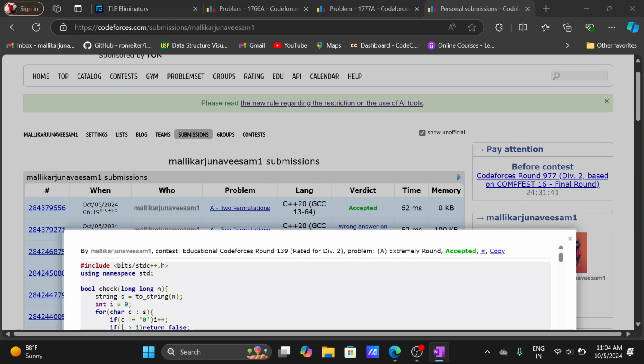Whenever the remainder is greater than or equal to 1, we use a variable, say i, and increment it, so it stores the number of non-zero digits. Whenever the number of non-zero digits is greater than 1, we return false. Otherwise, after completion of the while loop, we return true.